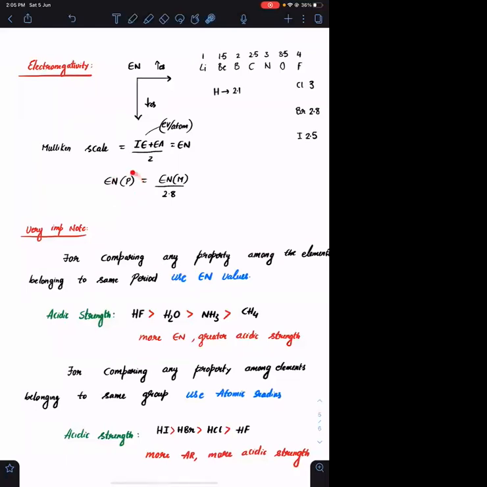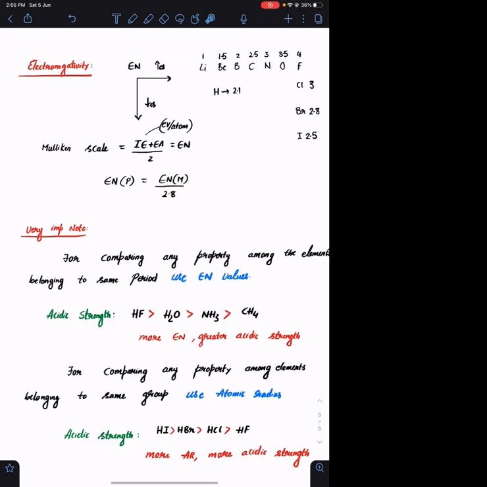Electronegativity on the Pauling scale is related to the Millikan scale by a factor of 2.8. Electronegativity on the Millikan scale is 2.8 times that of the Pauling scale. So if I want to calculate the electronegativity on the Pauling scale, divide the electronegativity values of the Millikan scale by 2.8.